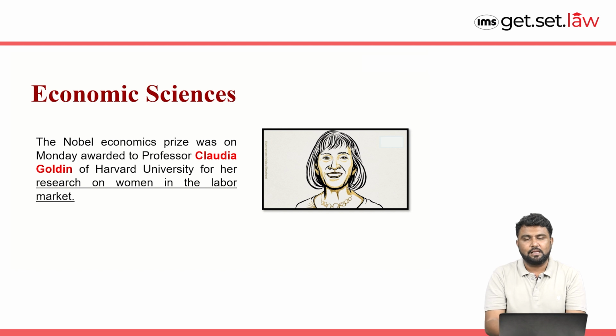Now let's see the last Nobel Prize, in Economic Science. First of all, you should know that the Nobel Prize in Economic Science was created in 1968, and it was first given in the year 1969. The Economic Science Nobel Laureate for the year 2023 is Claudia Goldin for her research on women's labor market outcomes.